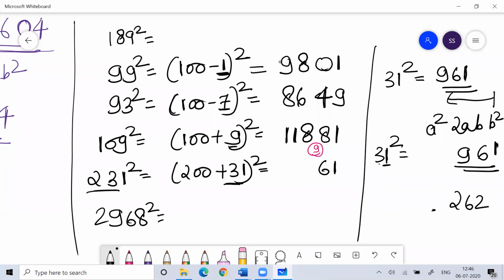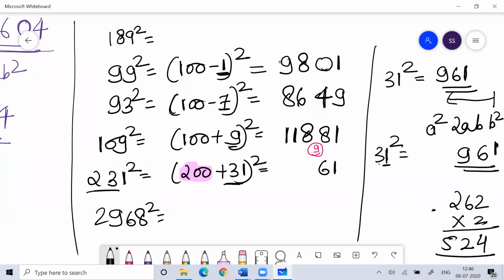You are comparing this with 200. 200 is how many times of 100? 200 is 2 times of 100. So multiply this with 2. You'll get 2 2s are 4, 6 2s are 12, 5. So you'll get 524.